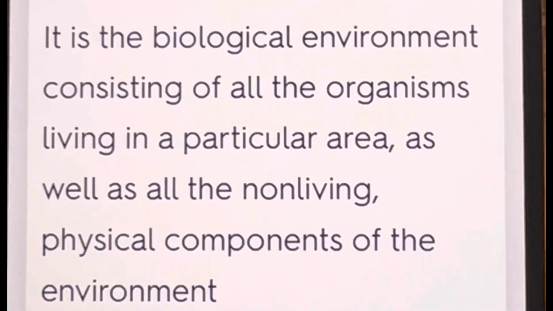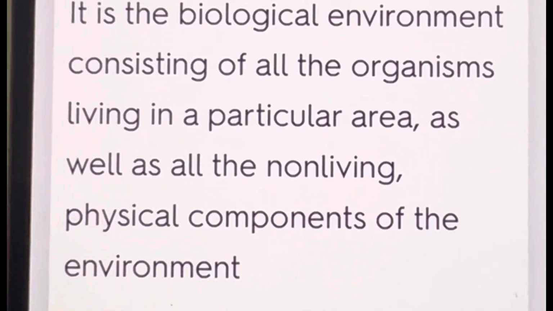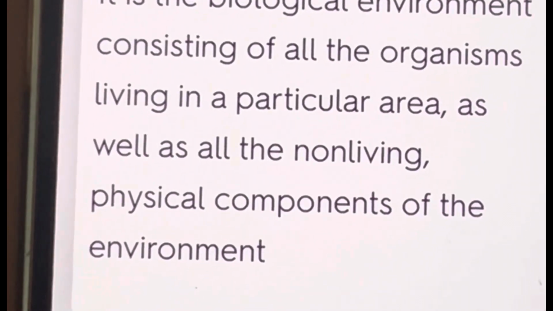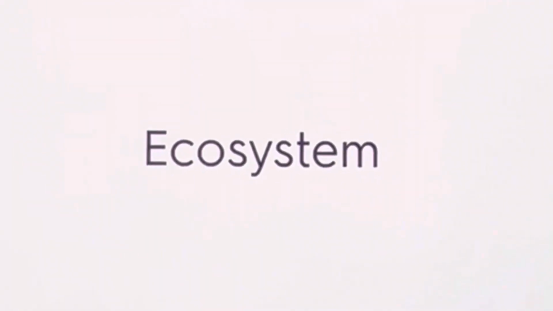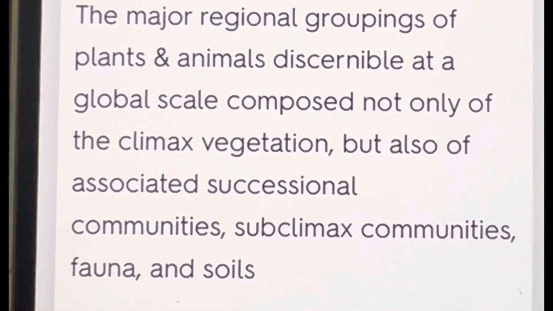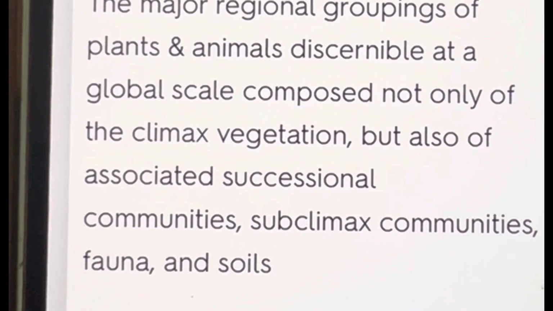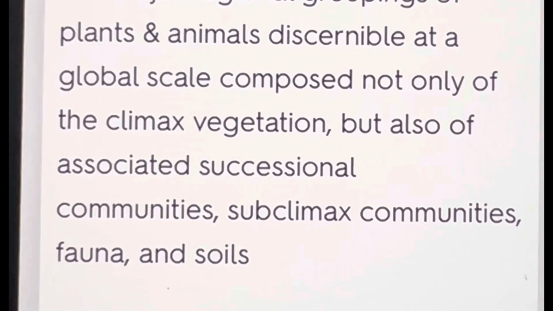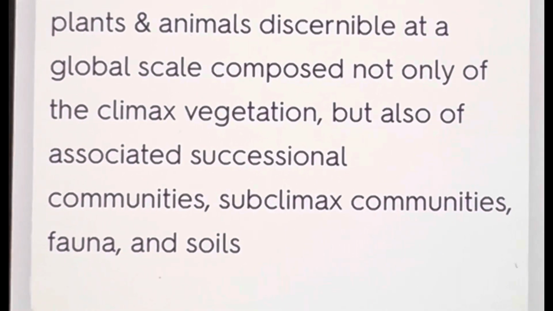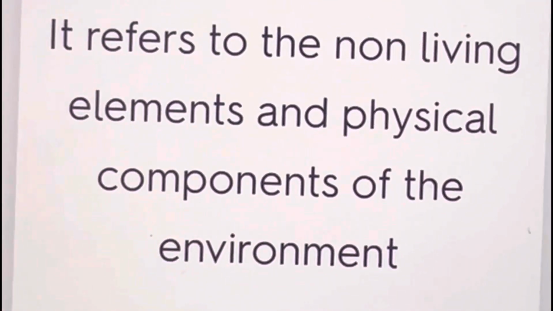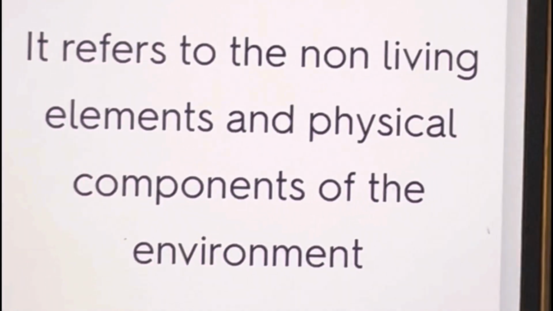It is a biological environment consisting of all the organisms living in a particular area as well as all the non-living physical components of the environment. Ecosystem. The major regional groupings of plants and animals discernible at a global scale composed not only of the climax vegetation, but also of associated successional communities, subclimax communities, fauna, and soil. Biomes.